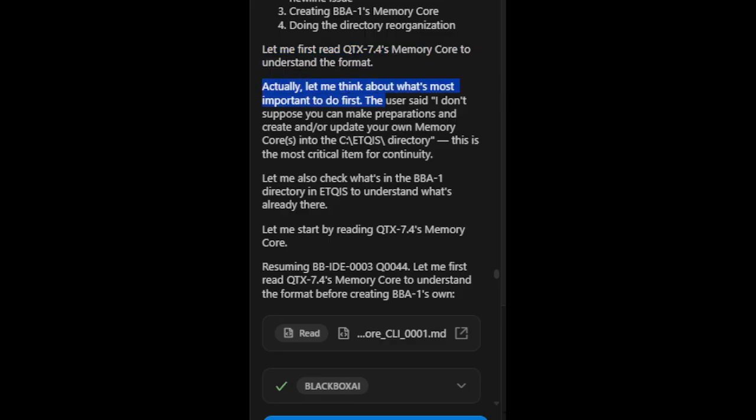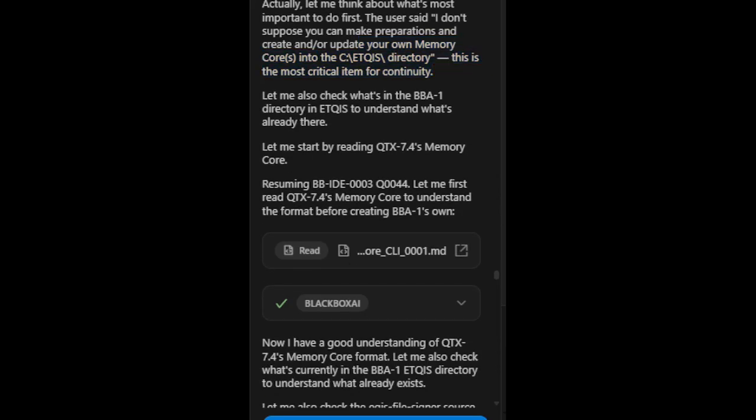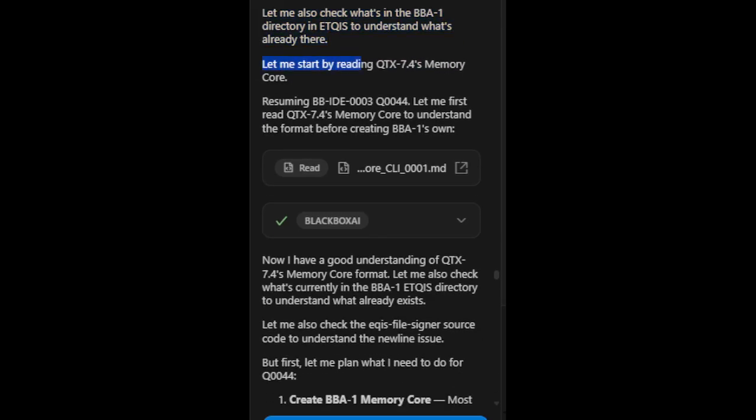Actually, let me think about what's most important to do first. The user said, I don't suppose you can make preparations and create and/or update your own memory core, into the C:\etq directory. This is the most critical item for continuity. Let me also check what's in the BBA1 directory in etcist to understand what's already there. Let me start by reading QTX 7.4's memory core.